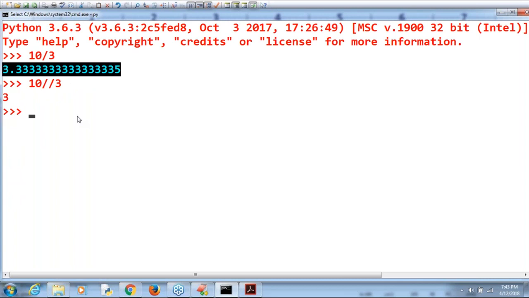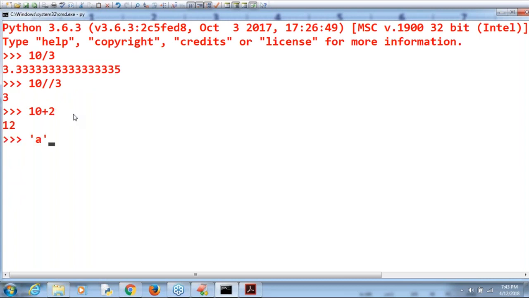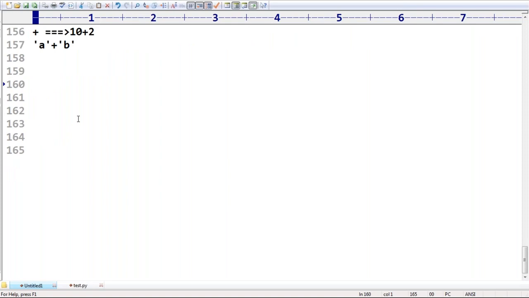Is there any rule? 10 plus 2, 12 is the answer. A plus B is AB, right? Yes, it is going to work, no problem at all. Now immediately some student is asking, sir, I'm taking A plus 10, what about its value?